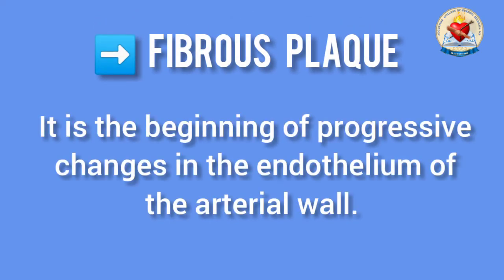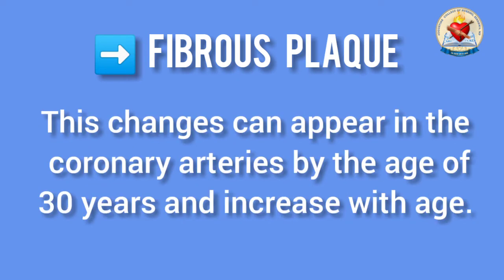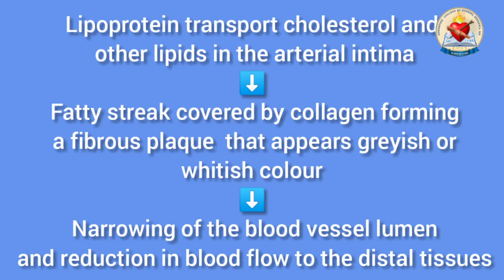Fibrous plaque. It is the beginning of progressive changes in the endothelium of the coronary artery wall. These changes can appear in the coronary arteries by the age of 30 years and increase with age. Lipoproteins transport cholesterol and other lipids into the arterial intima. Fatty streaks covered by collagen form a fibrous plaque that appears greyish or whitish in color. This causes narrowing of the blood vessel lumen and reduction in blood flow to the distal tissues.